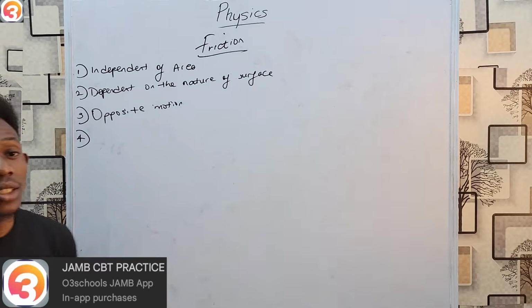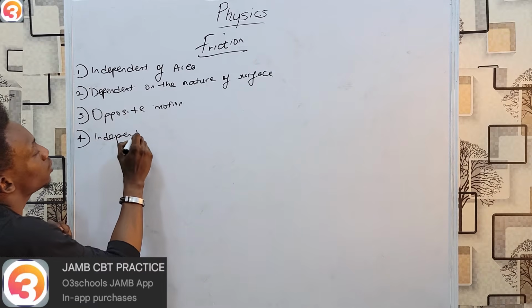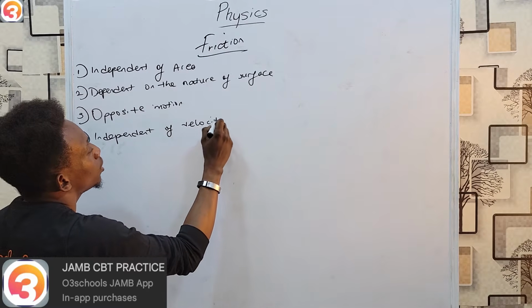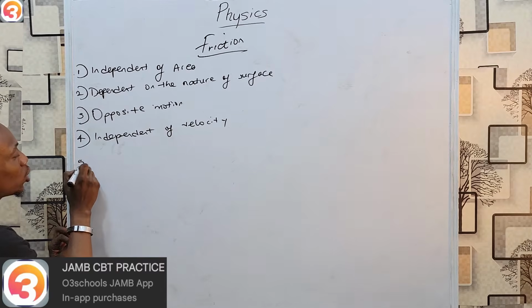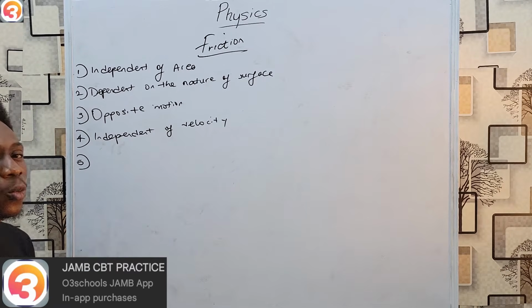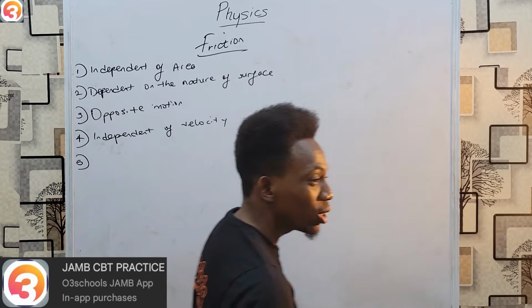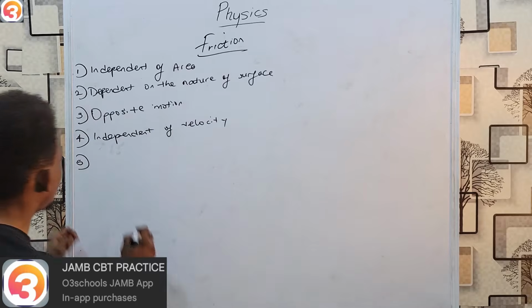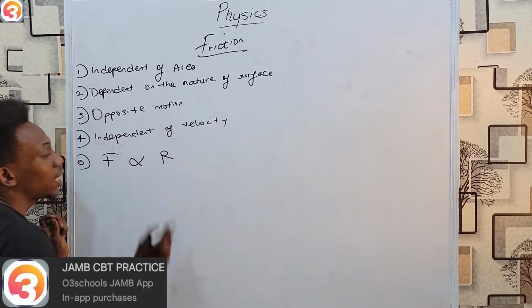And the fourth one is that friction is independent of the sliding velocity. So it doesn't matter the velocity with which these objects are moving across each other. No, friction doesn't depend on that. While the last one, and that's why in a way almost the most important one, states that friction is proportional to the normal reaction. Simply saying that friction is proportional to normal reaction.